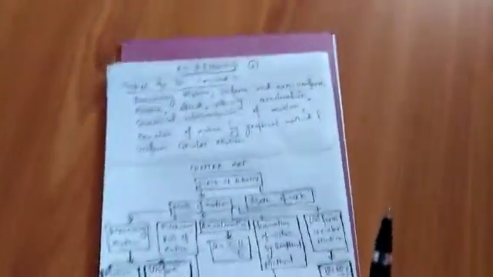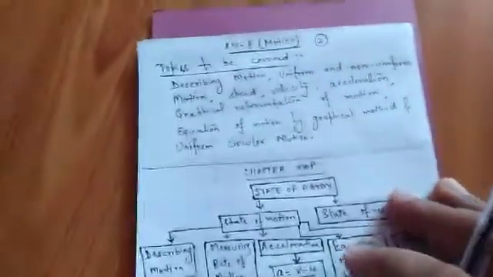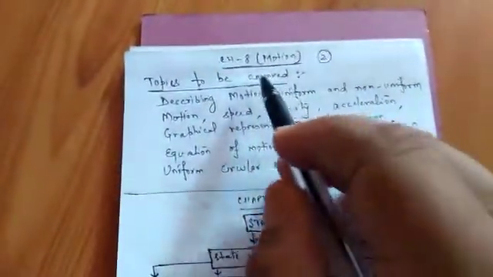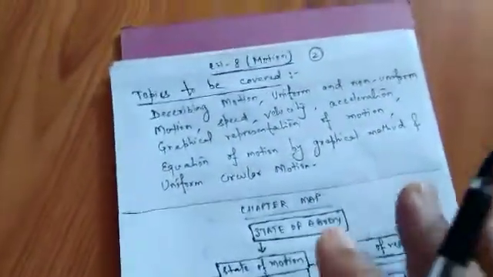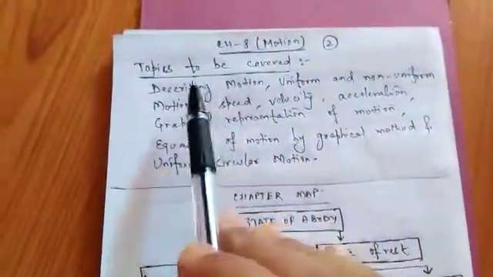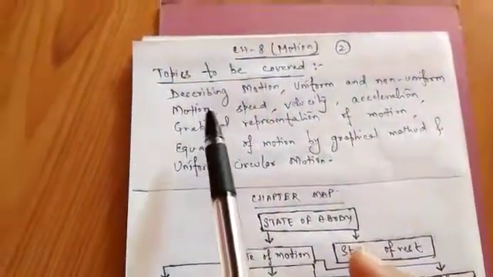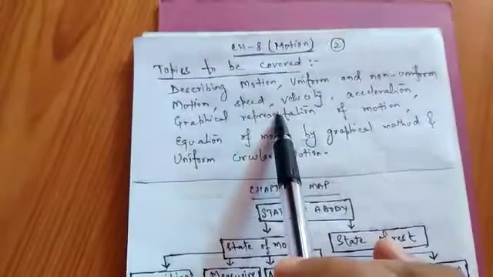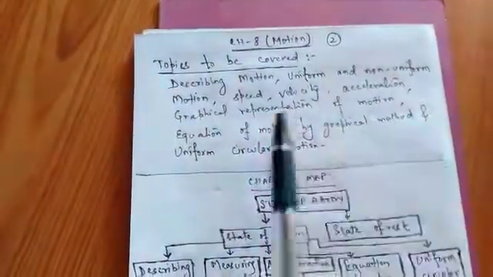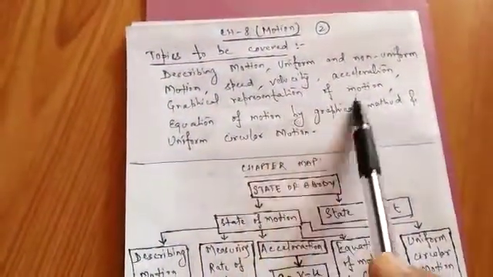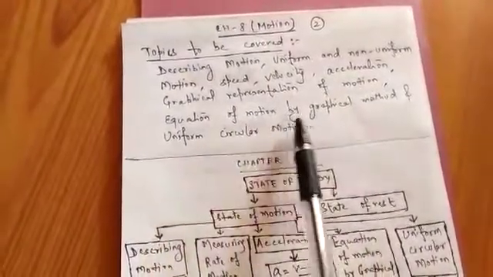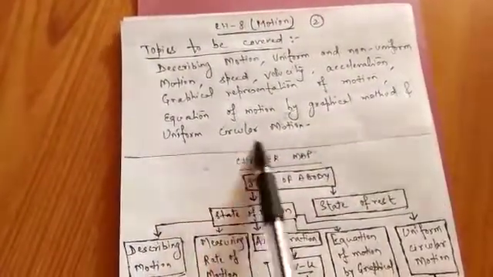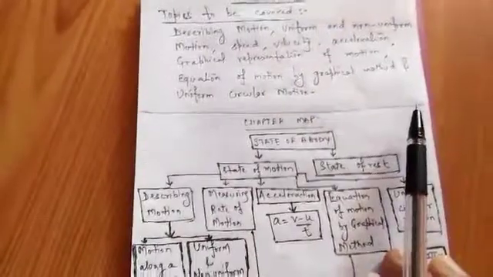in the theory paper. Now let's begin with the first chapter, which is motion, chapter number 8. Now in motion, the topics that we'll be covering are describing motion, uniform and non-uniform motion, speed, velocity, acceleration, graphical representation of motion, equation of motion by graphical method, and uniform circular motion.